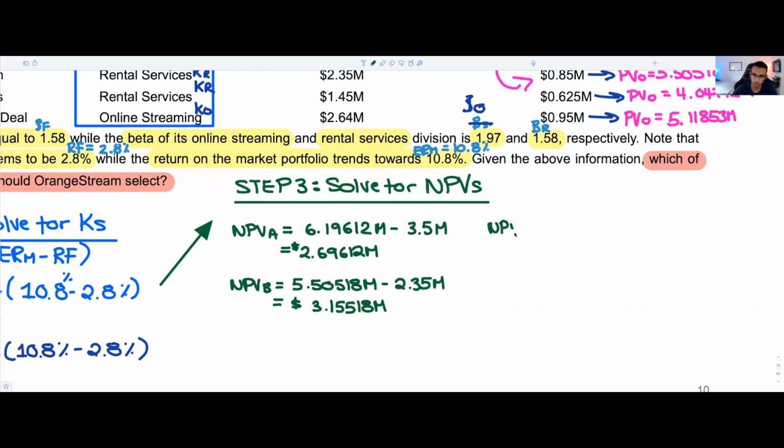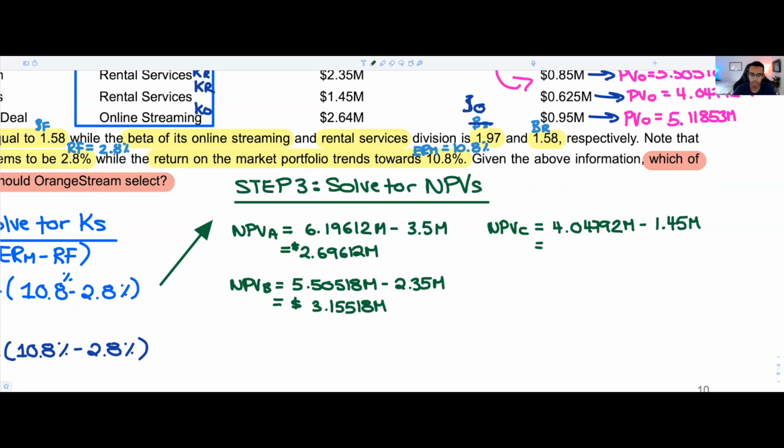I'm gonna go here and I'm gonna write NPV for project C. So that's going to be equal to $4.04792 million minus $1.45 million. That's going to give us a figure that I'll get in just a second. $4.04792.